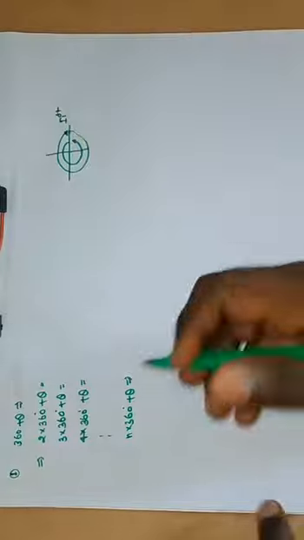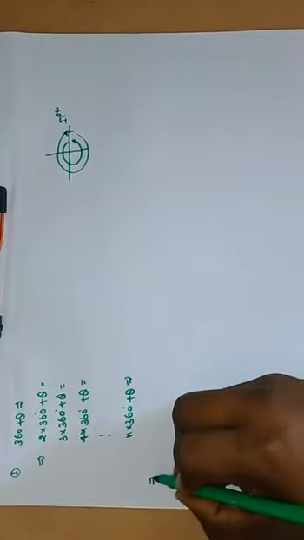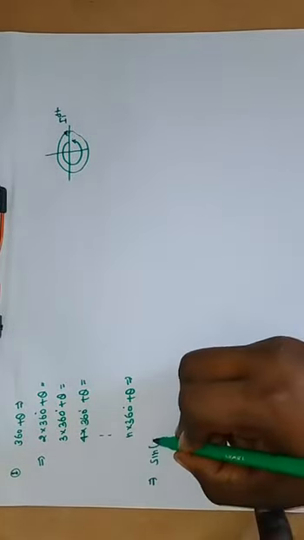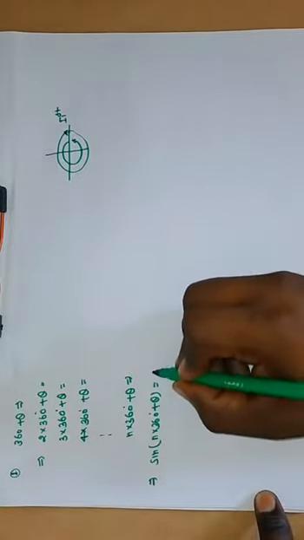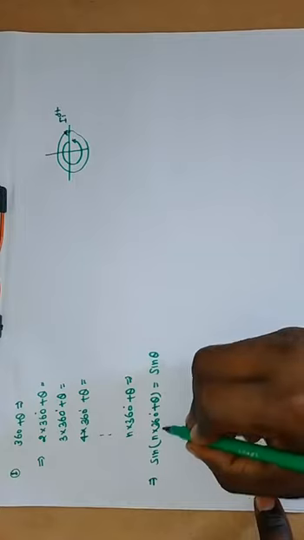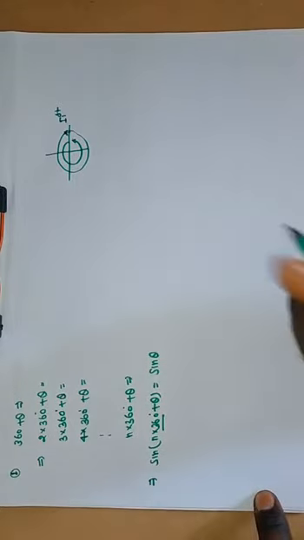Then we say that sin of n into 360 degree plus theta is equal to sin theta, because here is the 360. We know that the function cannot change on a 360.